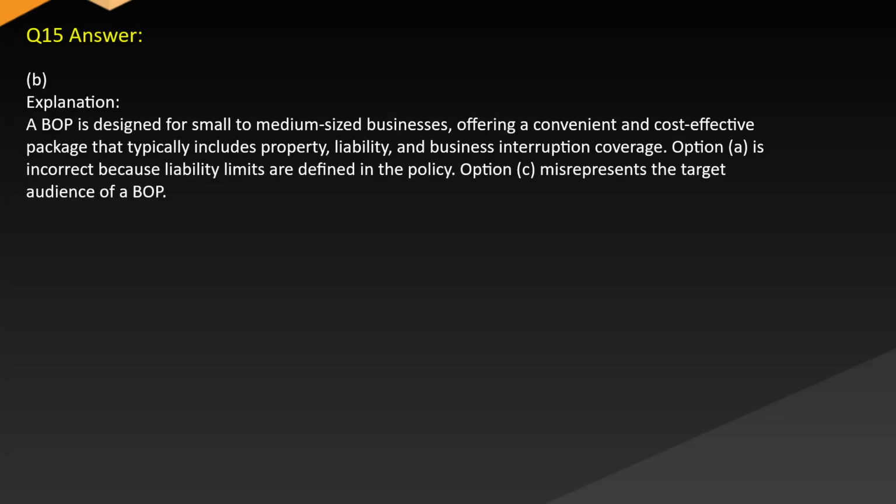Answer B. Explanation. A BOP is designed for small to medium-sized businesses, offering a convenient and cost-effective package that typically includes property, liability, and business interruption coverage. Option A is incorrect because liability limits are defined in the policy. Option C misrepresents the target audience of a BOP.